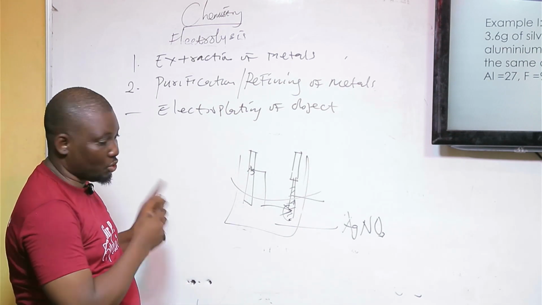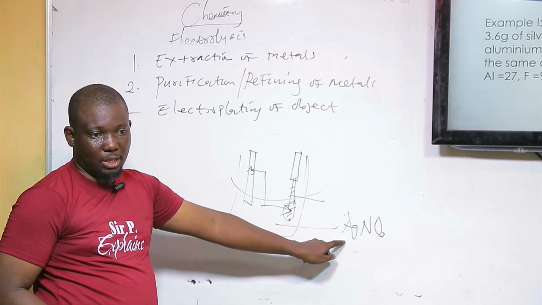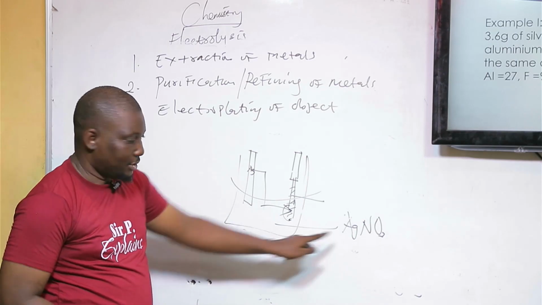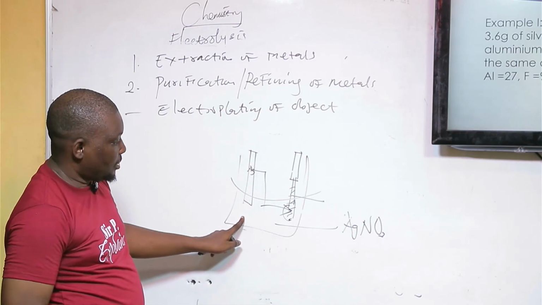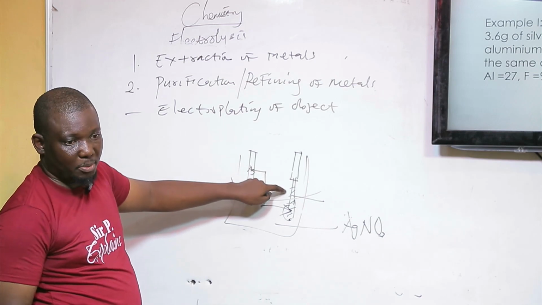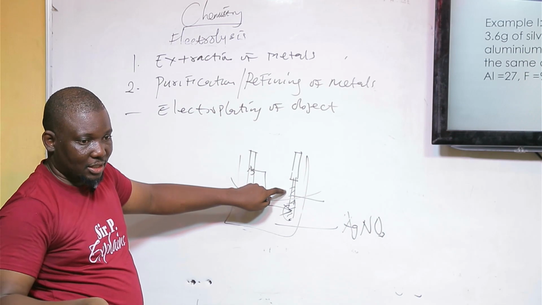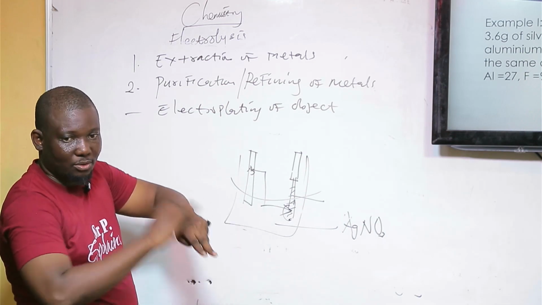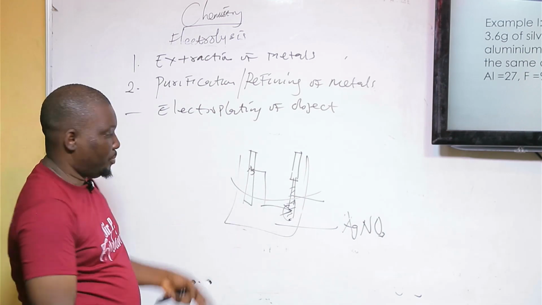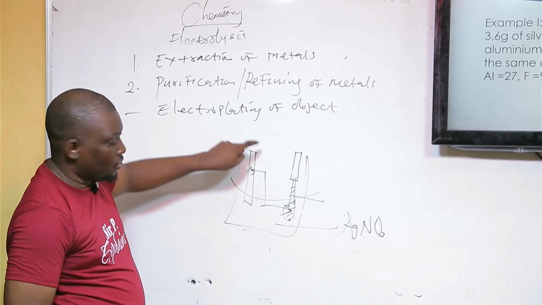Let's say I want to electroplate this with gold. That means this salt will be a gold salt. Are you with me now? I must have a gold plate here, and the object, maybe a thin metal, at the other electrode. Then in the electrolyte we put the salts that we use here.